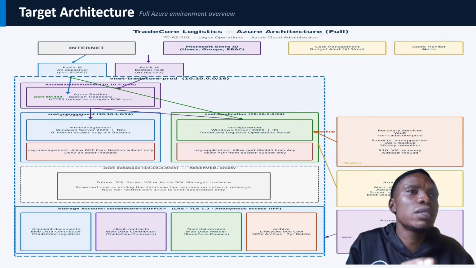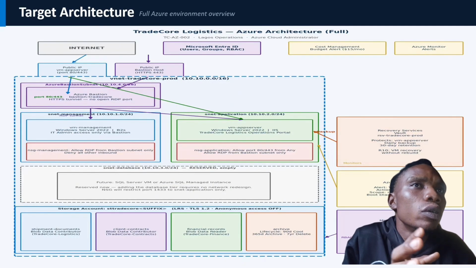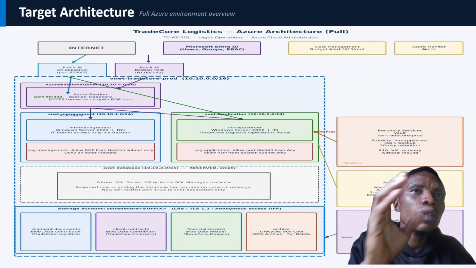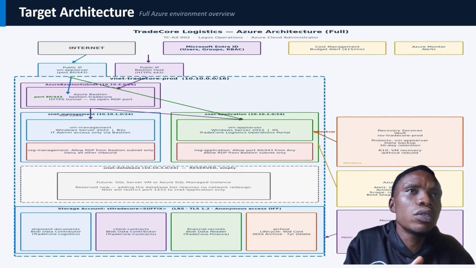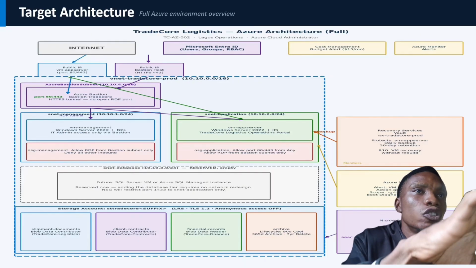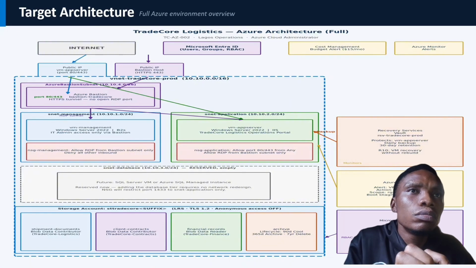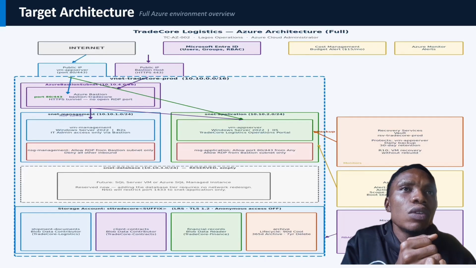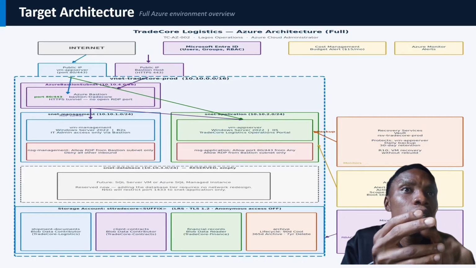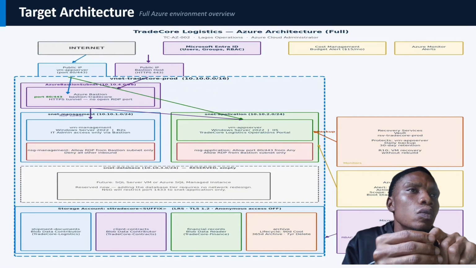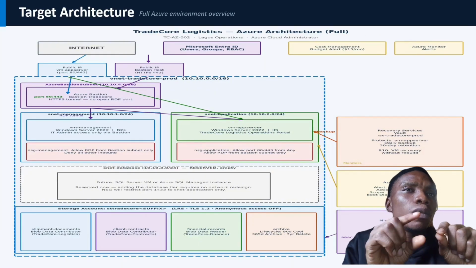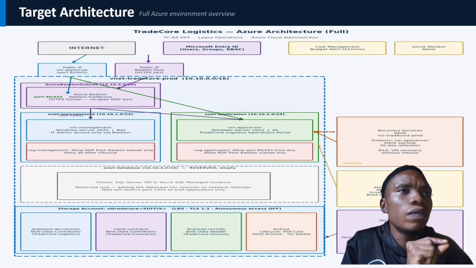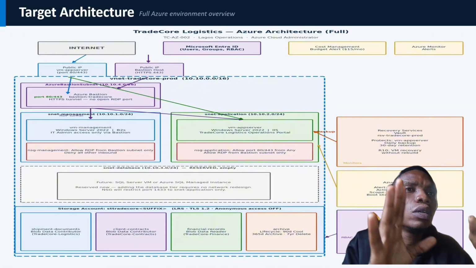All right, let's proceed. Now this is the TradeCore Logistics Azure architecture, where we have the internet and Microsoft Entra ID. As you can see, everything is segmented, with the IP addresses of the various subnets. We have the TradeCore products VNet, and within it the subnets: the Azure Bastion, the management subnet, and the application subnet. So we have three subnets here. In the management subnet we have the management VM, and in the application subnet we have the app server VM. This is what we built.